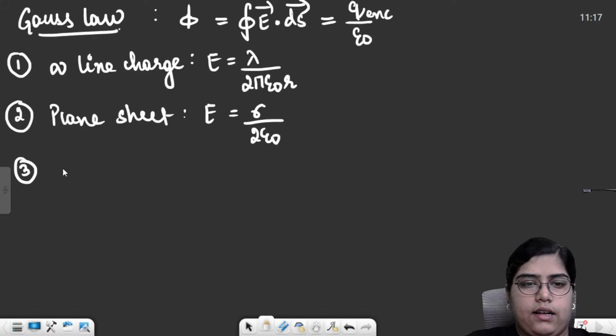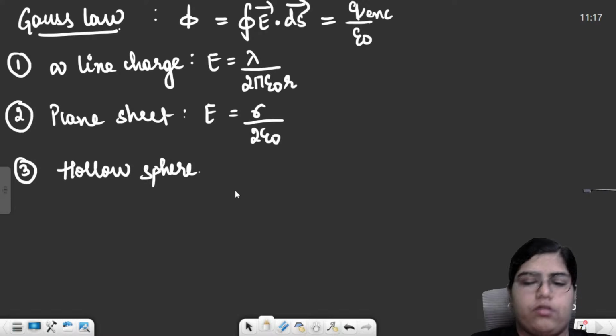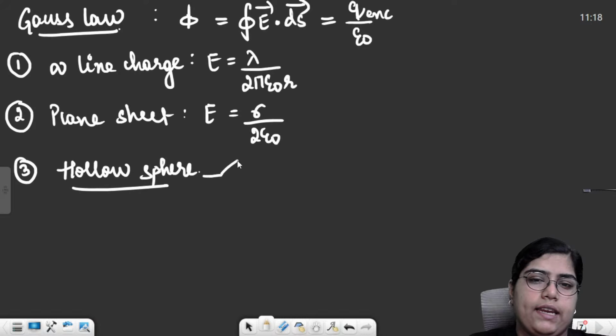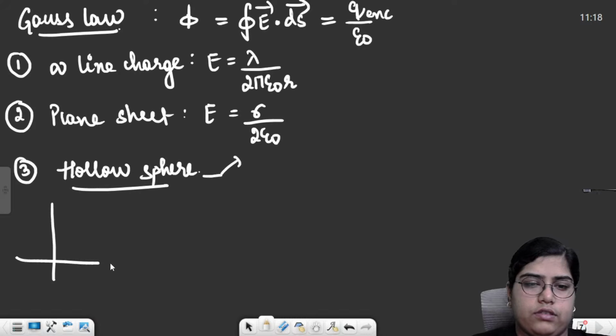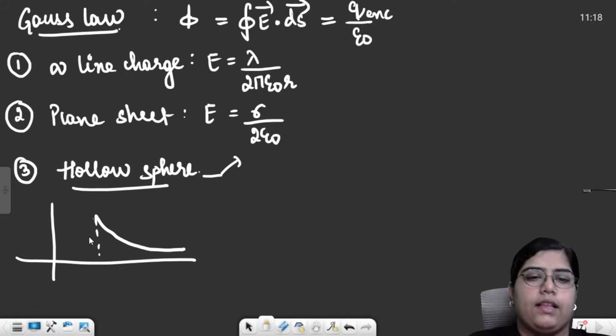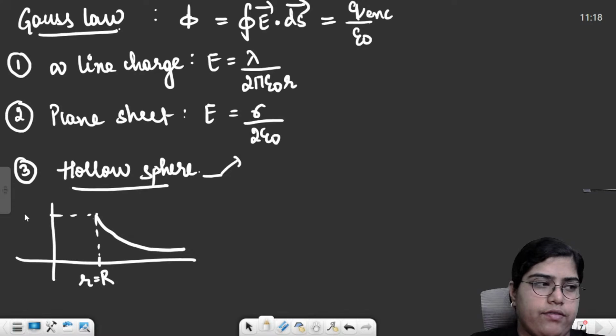And then third, I had a hollow sphere, or if we like, we can call it a spherical shell. For a spherical shell, we had 3 particular points. I'll just first make a graph and then explain it to you, so it will be easier for your revision. So at this point, small r is equal to capital R, this is my electric field.